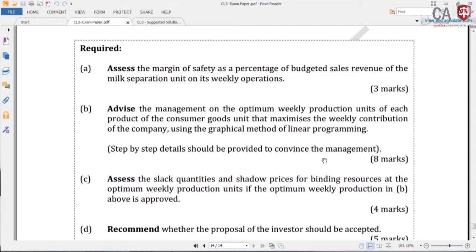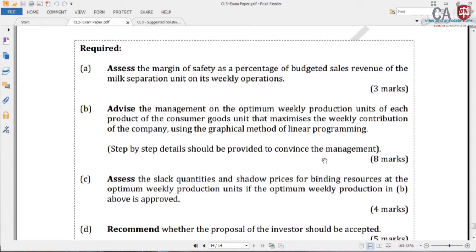Okay, then we will start with part B. In part B, we are going to discuss how to construct a linear programming model. You are going to maximize the weekly contribution, that is your objective. Therefore, you have to determine the optimal product mix. When there are multiple constraints, you determine the optimal product mix which maximizes overall contribution. If it is a single limiting factor analysis, linear programming will not apply, but here there are multiple limiting factors.